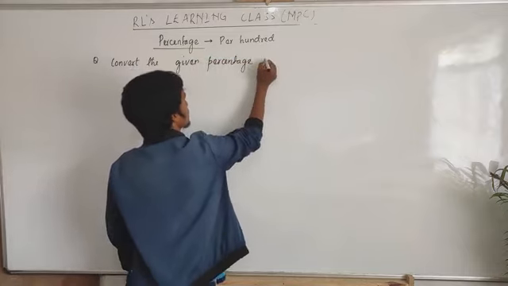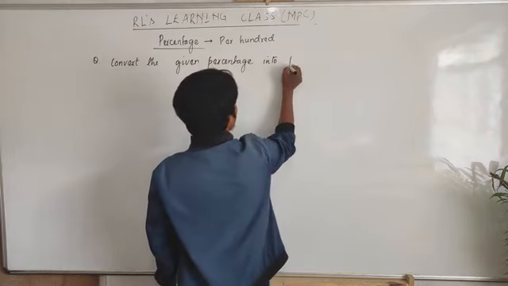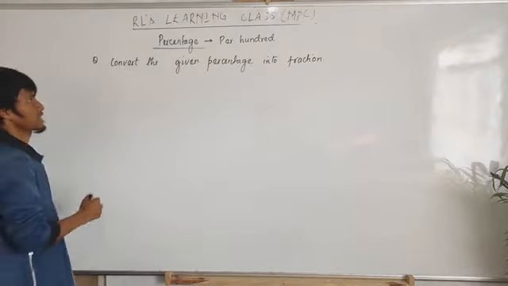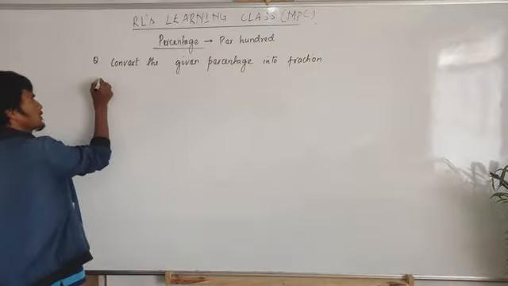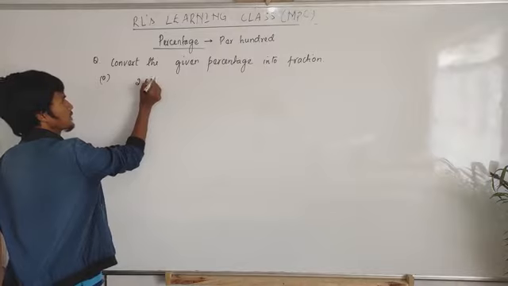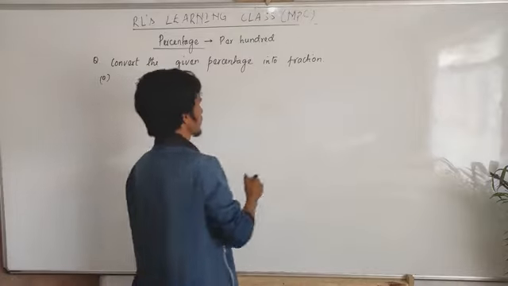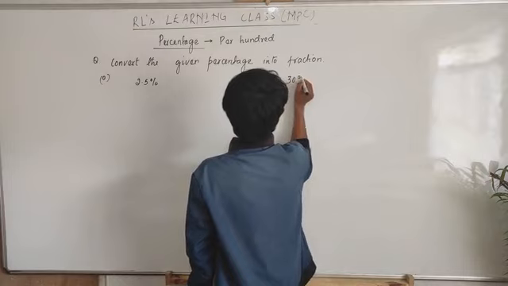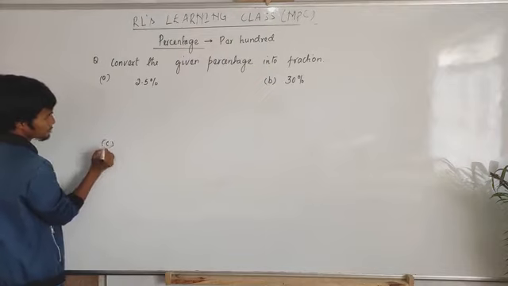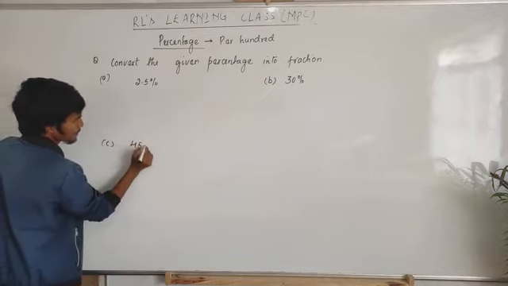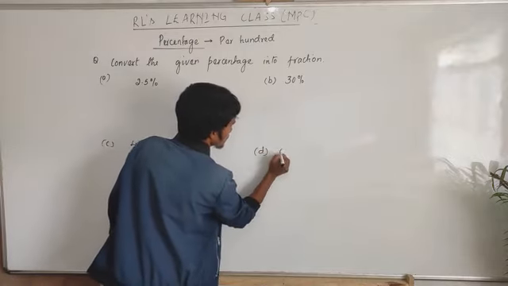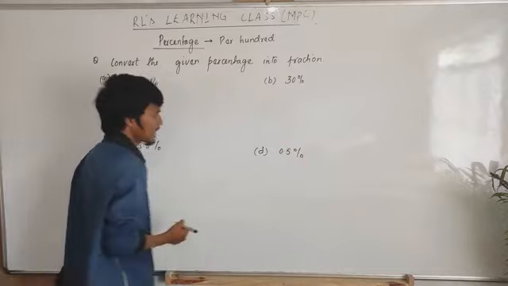Convert the given percentage into fraction. Number A: 2.5%. Number B: 30%. Number C: 45.5%. Number D: 0.5%. Now how to convert these?